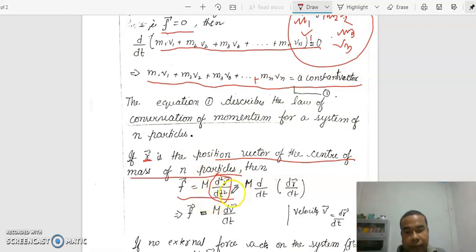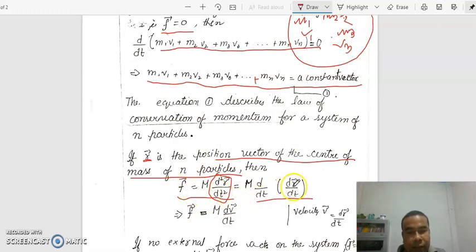So therefore, d square r by dt square we can also write in this form. Actually this is double differentiation, so we are writing single differentiation. This is one differentiation, this is another differentiation, together written as double differentiation or second order differentiation.